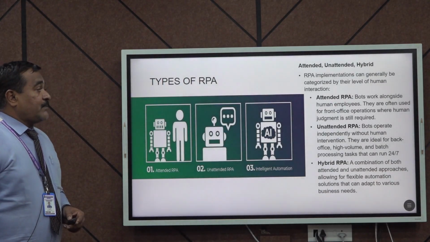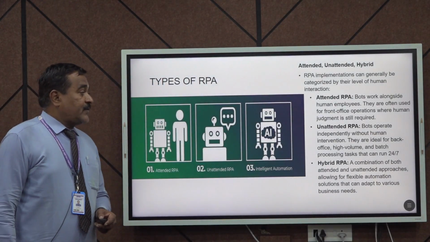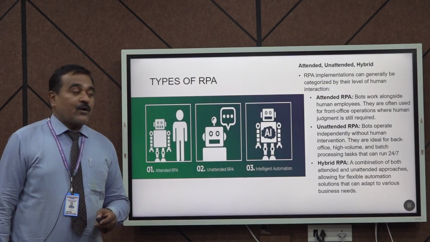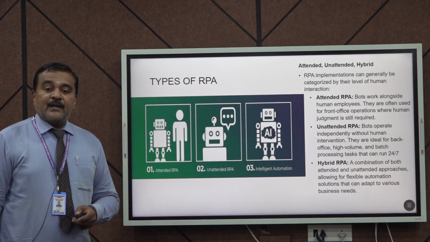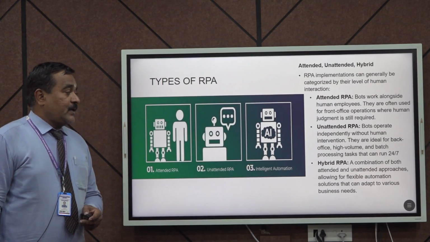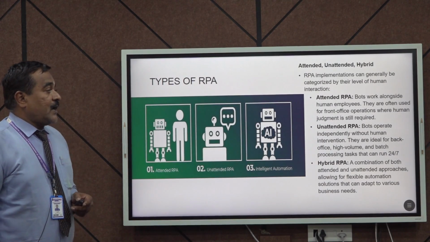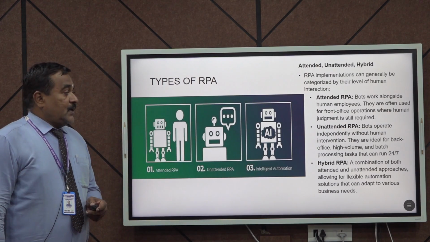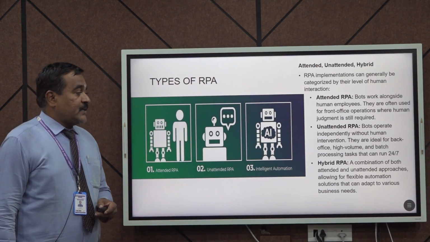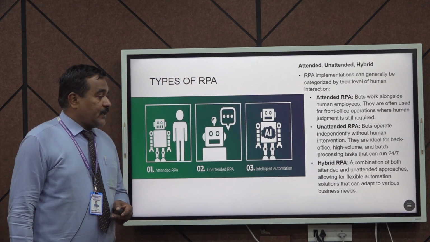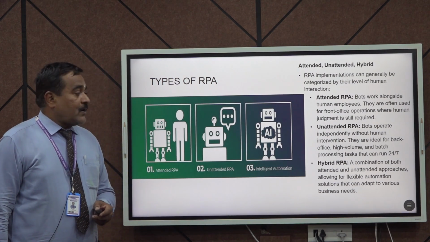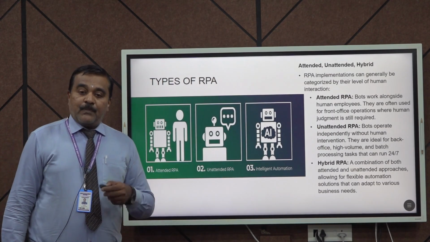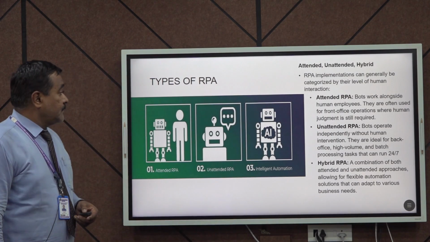The types of RPA I just mentioned: there are three types of approaches. One is attended RPA, the second one is unattended RPA, and the third one is hybrid RPA. In attended RPA, the bots work alongside the human employees. In unattended RPA, the bots operate independently without human intervention. And the third one is hybrid RPA, the combination of both attended and unattended application and execution.